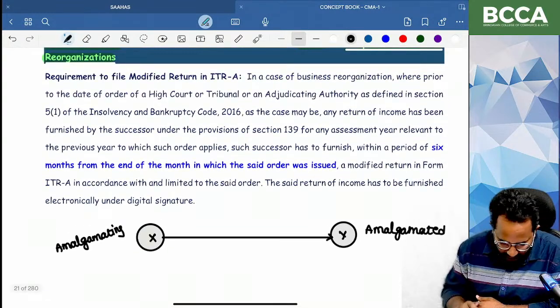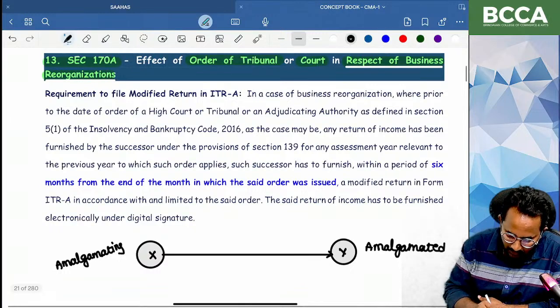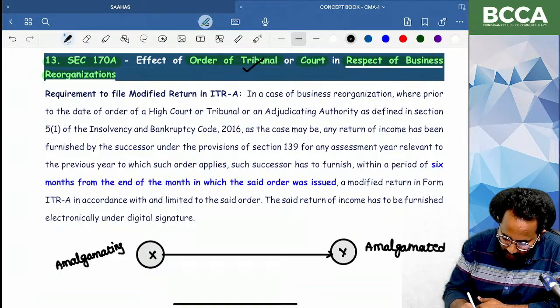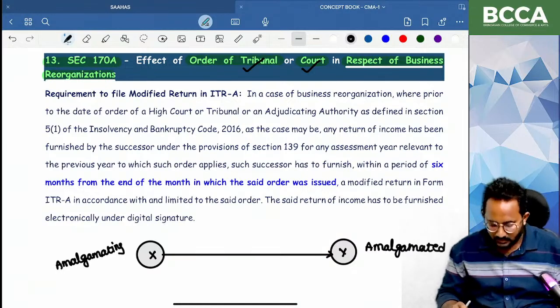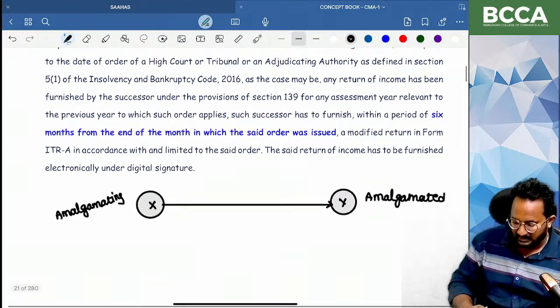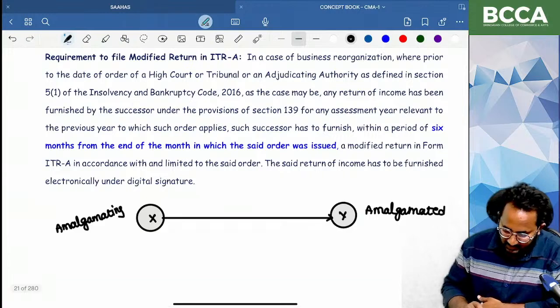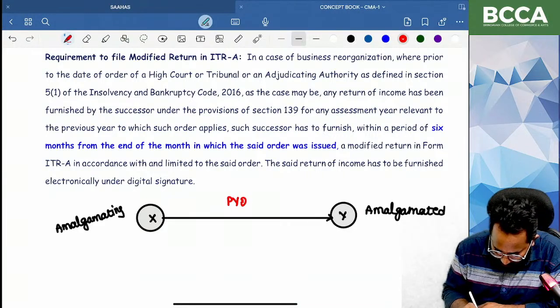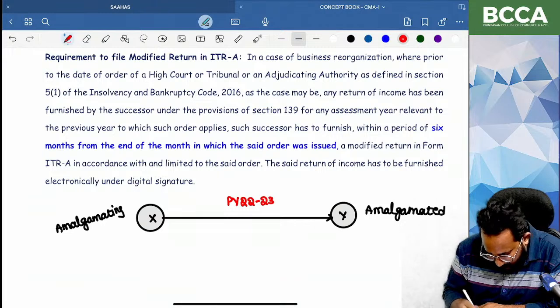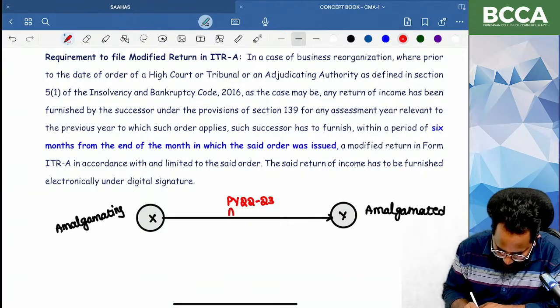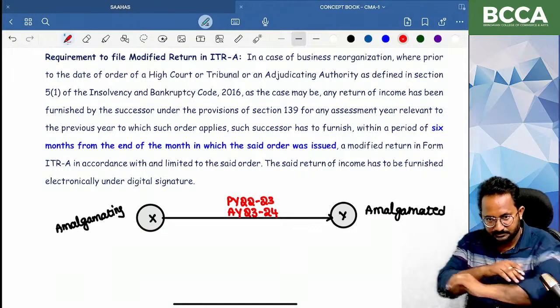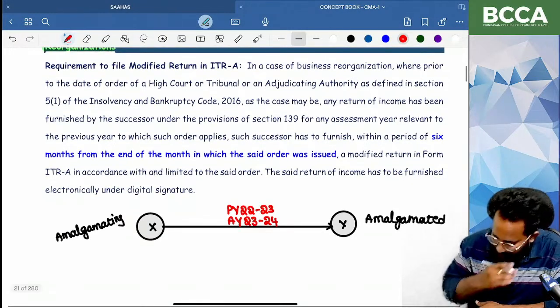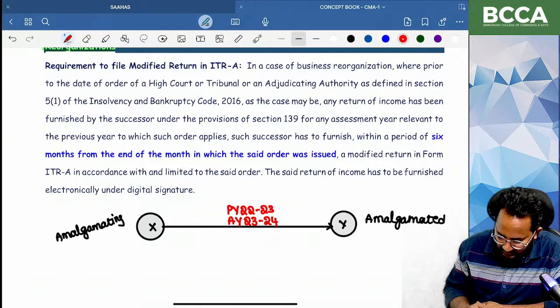In this situation, what is the effect of the order of tribunal or court? Suppose these two companies are amalgamated, maybe in the previous year 2022-23. The relevant assessment year is 2023-24; I am taking last year's data.